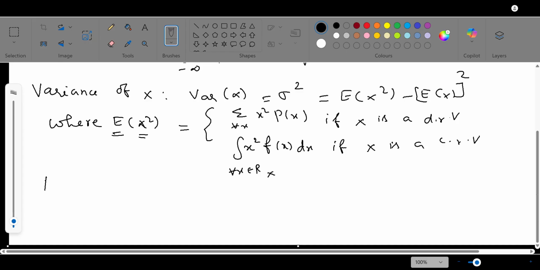Next concept is moments. The rth moment about origin is defined by mu r dash. Mu r dash is nothing but E of x power r. It is also known as the raw moment.